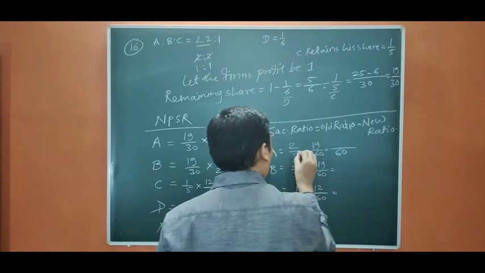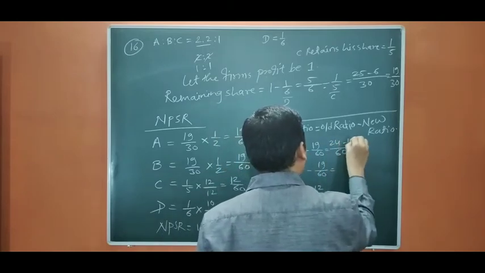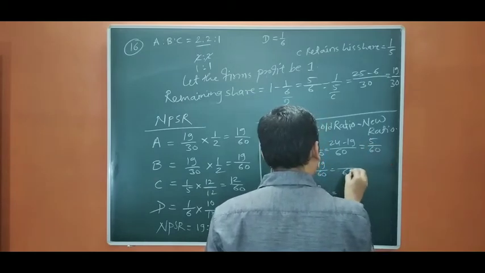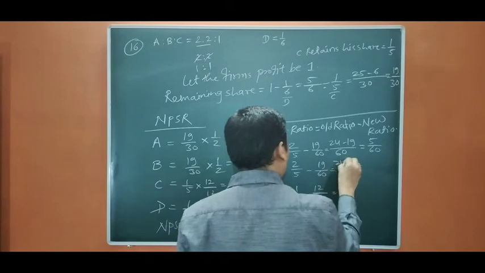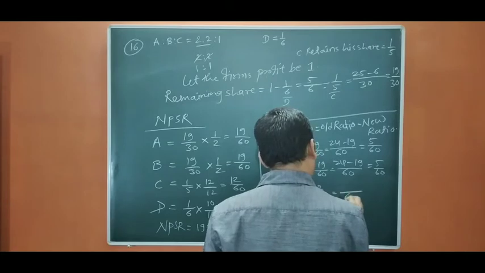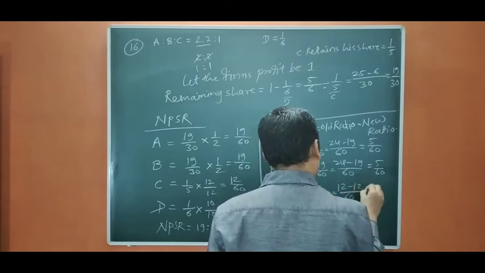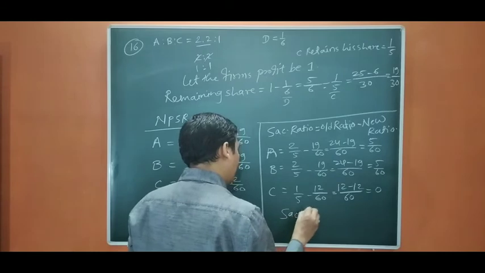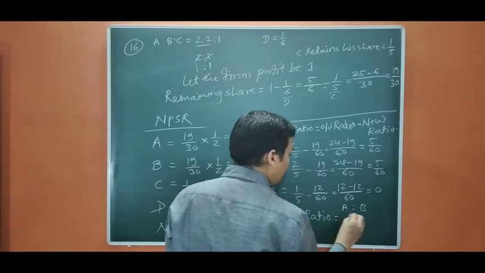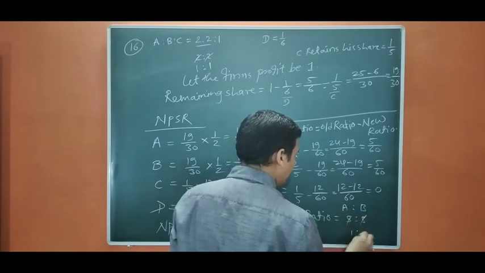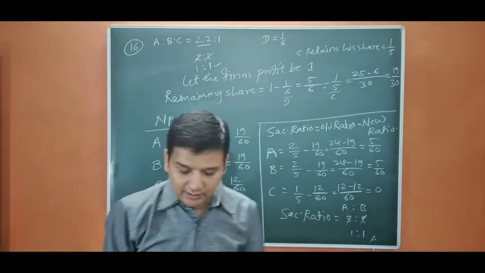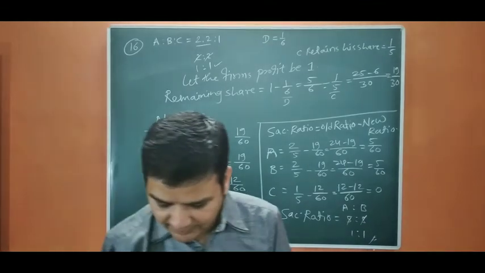60, 12 5s are 60, 12 2s are 24 minus 19, it is going to be 5/60. Here also 60, 12 2s are 24 minus 19, 5/60. Here 60, 12 minus 12 equals 0. So the sacrificing ratio between just A and B will be 5:5. That is equal, you can see here. It is okay. Now we move to the next question, question number 17.